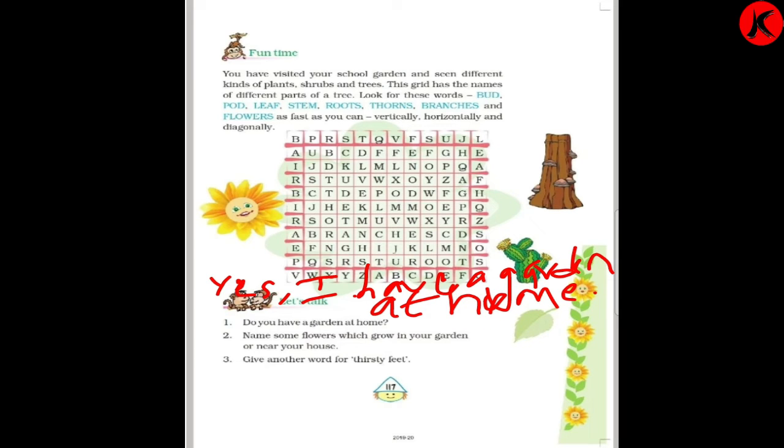Okay, now next question. Name some flowers which grow in your garden or near your house. You must be knowing it. You must have read in EVS also. So we have to name a few flowers which you know, which you have seen, which grow in your garden or near your house. So it is rose, R-O-S-E, rose. Then what is it? Marigold,